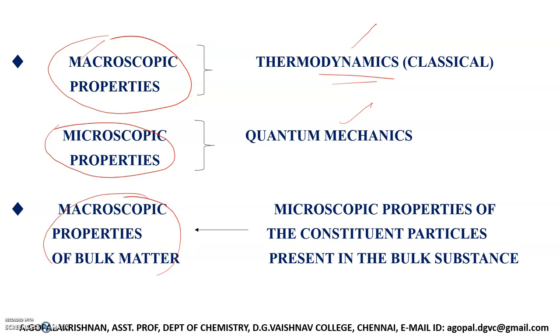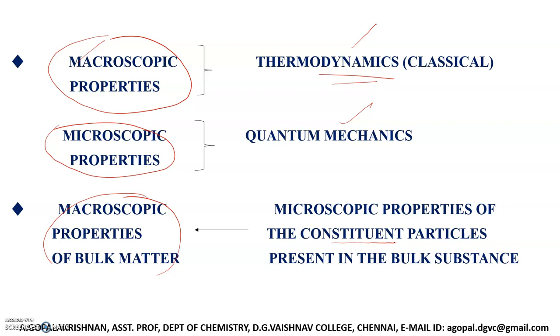So macroscopic properties definitely depend on microscopic properties of the constituent particles present in the bulk substance. But now the question is, how to connect these two? Can we just add microscopic properties of each and every individual constituent particle so that we can get the macroscopic property? No. You will never get the correct answer if you do it like this. Then how to address this problem?